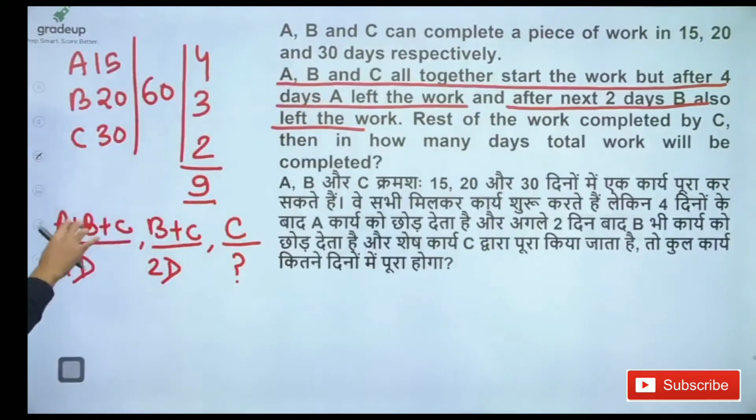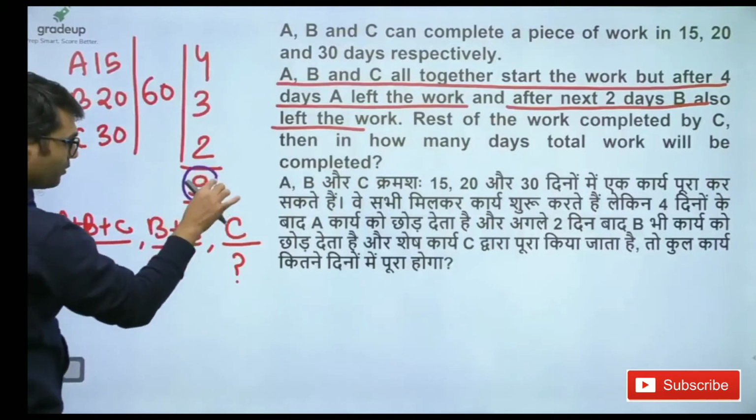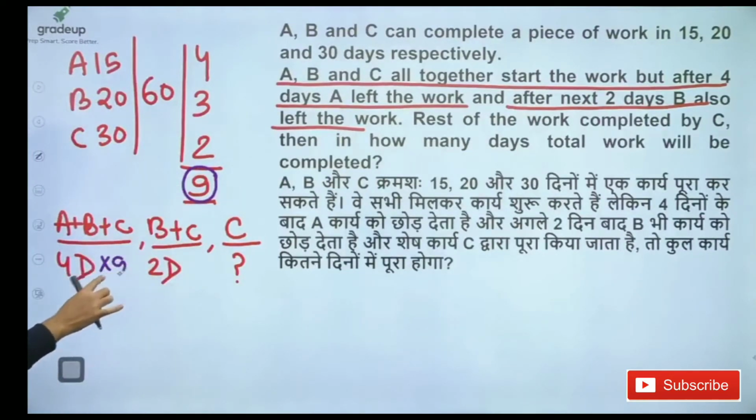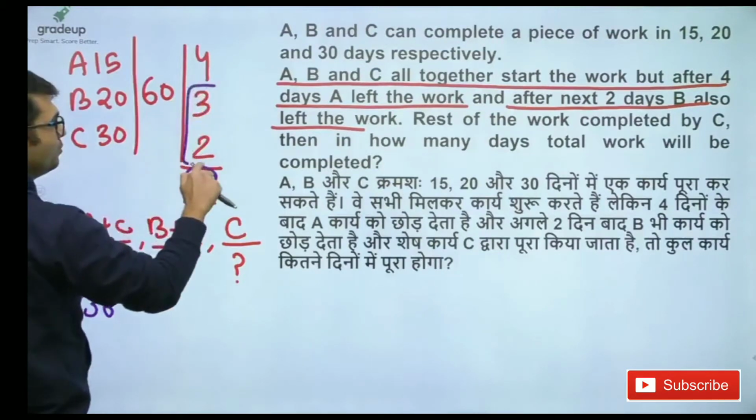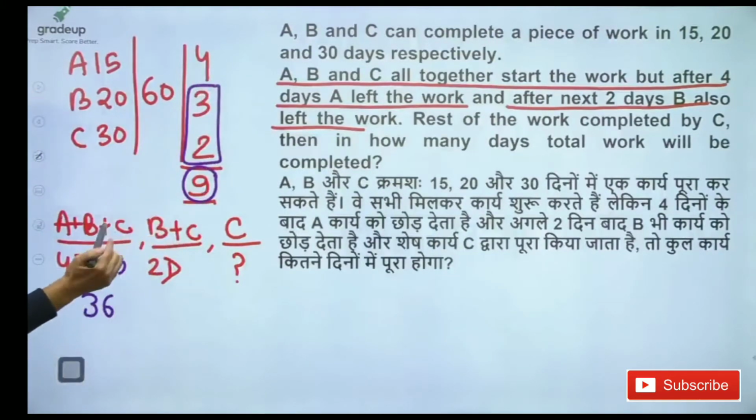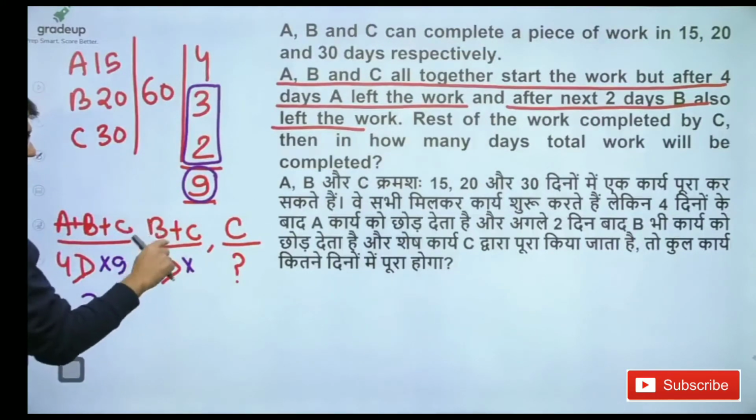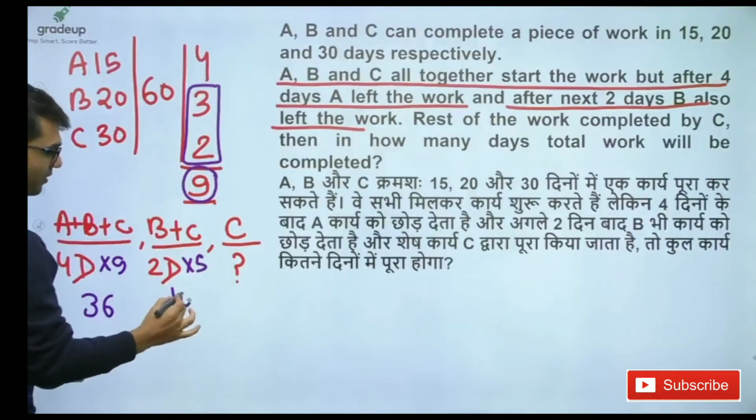Listen, ABC have done 4 days of work, and ABC can do 9 units of work in a day, so 9 4s are 36. B and C can do 5 units of work in a day. That means B and C in 2 days can do 10 units of work.